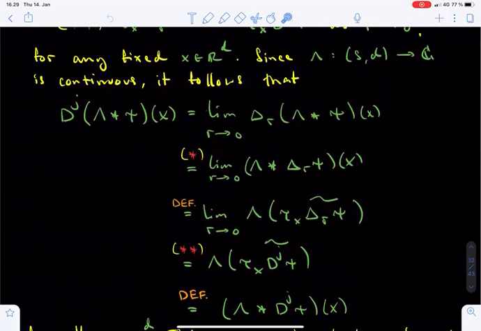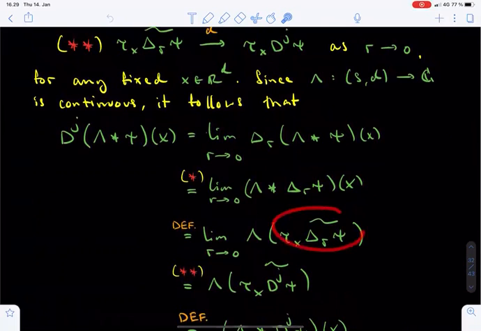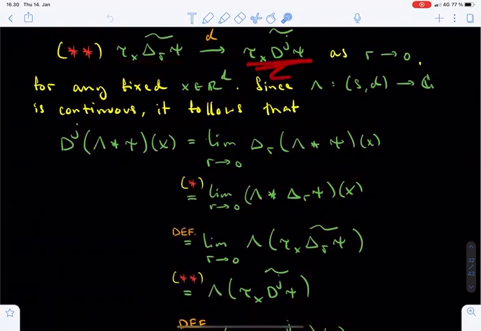In the first step, we just recall that the difference quotient operator delta_r commutes with the convolution, as we observed in equation star above. Next, we spell out the definition of the convolution between lambda and delta_r of psi at x, which equals lambda evaluated at the Schwartz function tau_x of tilde of delta_r of psi. We observed above in equation double star that the Schwartz functions tau_x of tilde of delta_r of psi converge to the Schwartz function tau_x of tilde of d_j of psi in the metric d.